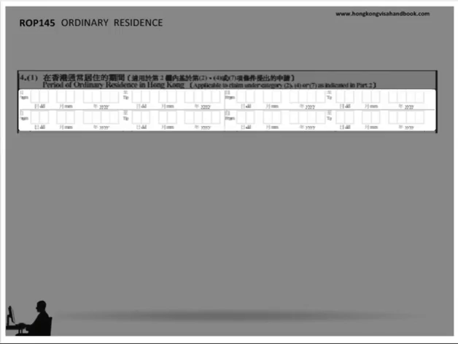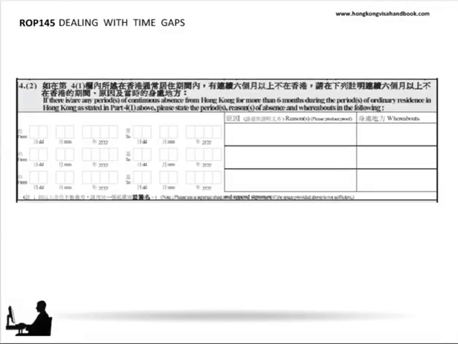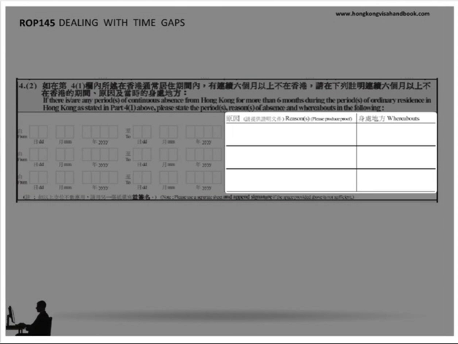"Please refer the statement of travel records." Similarly, if you have indeed spent any time longer than 6 months away from Hong Kong, it's best to deal with this in your supporting communication, where you can elaborate and set out your reasons and why this time spent away from Hong Kong should not break your continuity of ordinary residence. Remember, however, the challenge is to show that whilst you might have spent more than 6 months away from Hong Kong at any one point in time, it is your intention to temporarily depart, as manifested in what you leave behind in anticipation of your return, that goes to the heart of proving temporary absence.